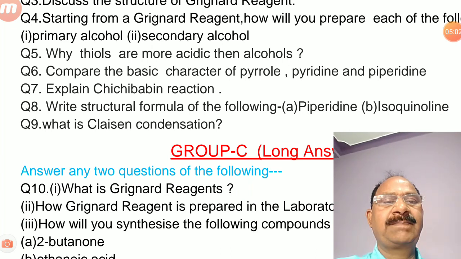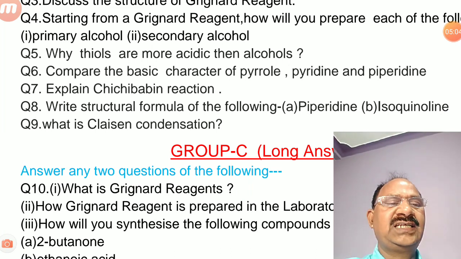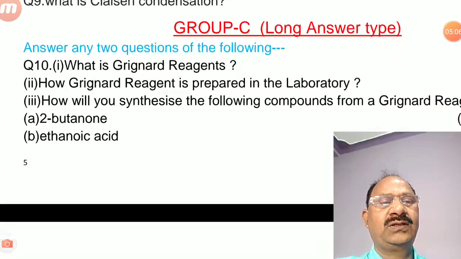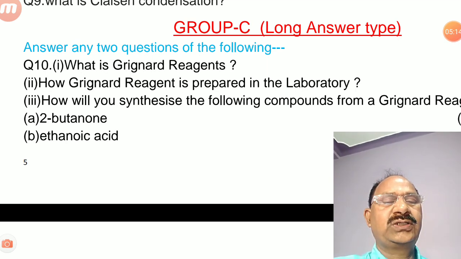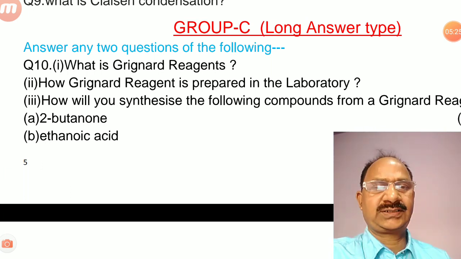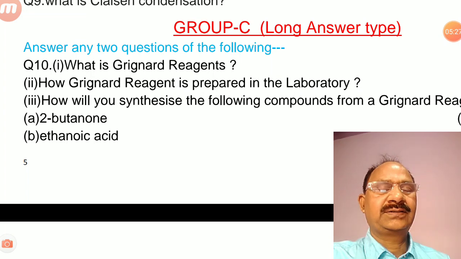And ninth question is, what is Claisen condensation? The group C, which contains long answer type questions. Each question carries total 15 marks. That is, in group C, 2 questions are to be answered out of 4 questions, 15 marks each. That is total 30 marks given in long answer type questions.